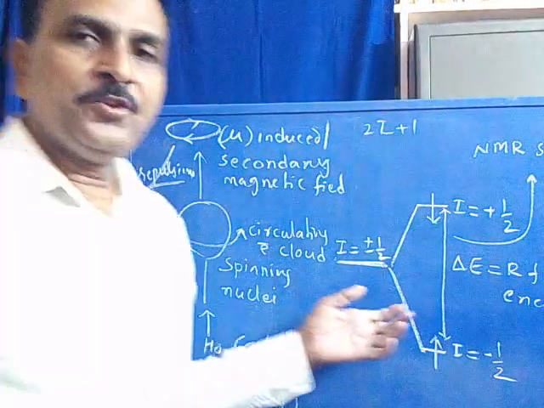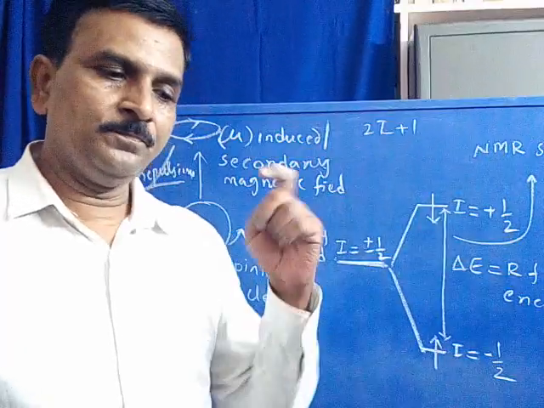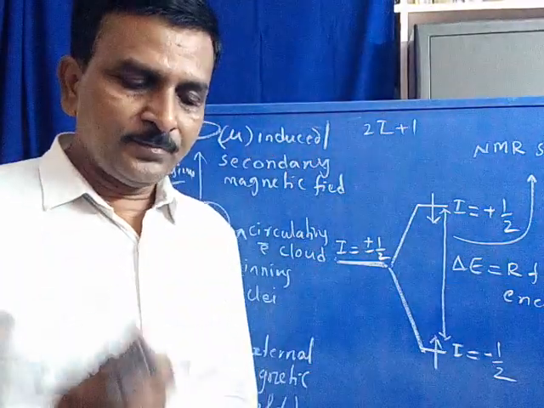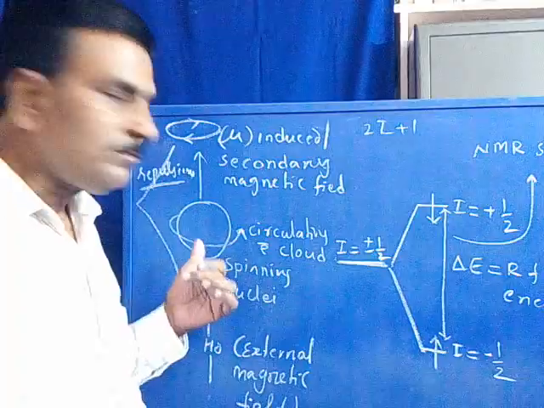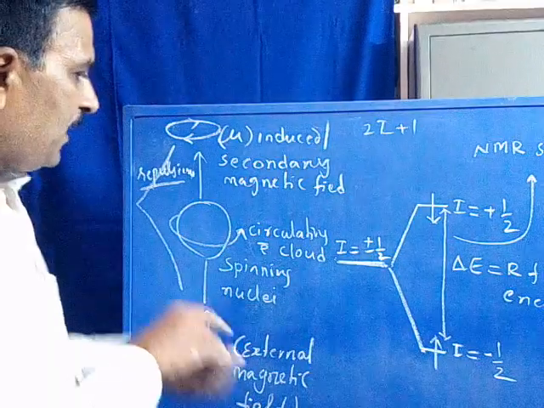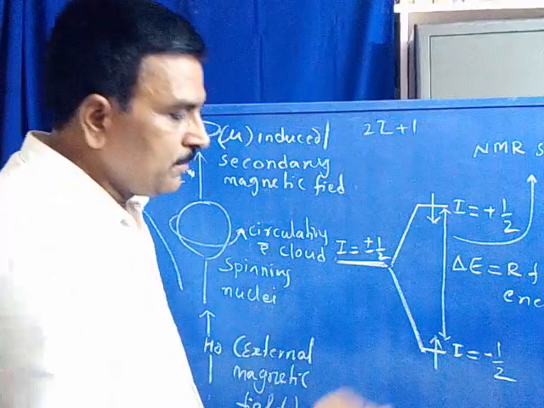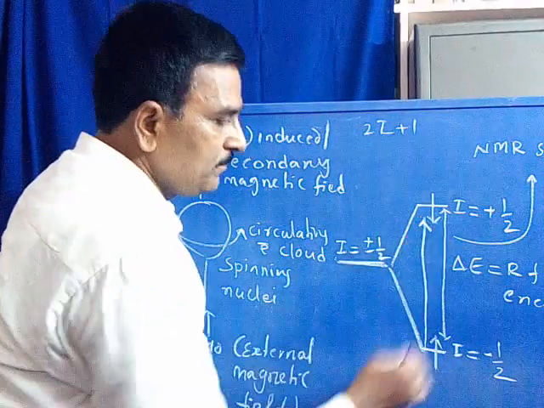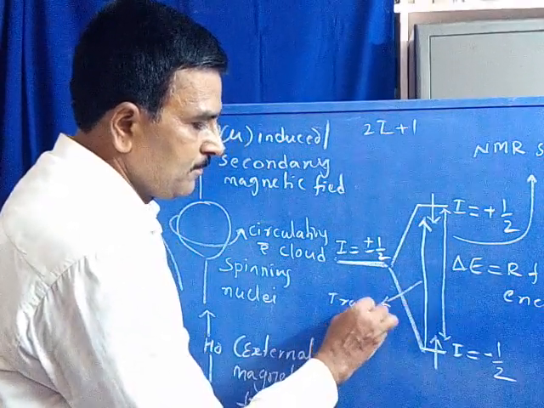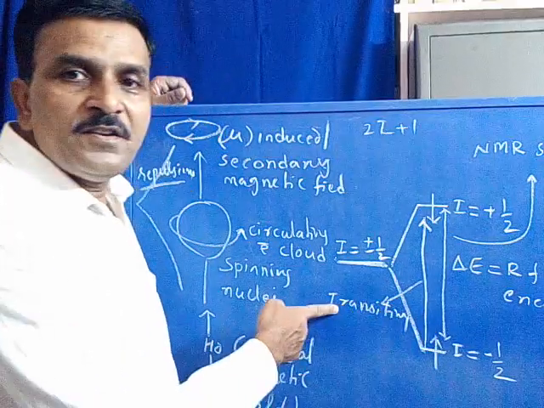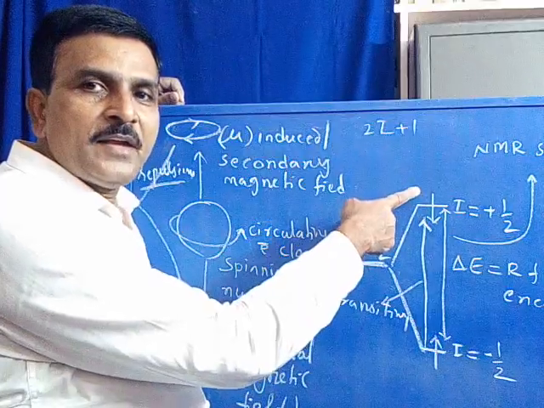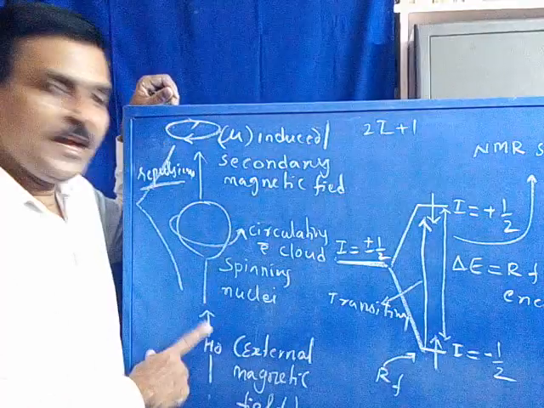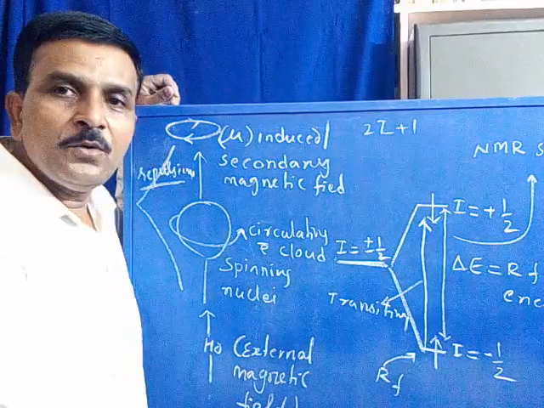Spectrum generated from this principle or this technique is called NMR spectrum. Let us discuss once again the principle, what we discussed in the starting. NMR spectroscopy involves a transition of a nuclear spin from lower energy level to higher energy level by the absorption of radio frequency energy by the spin active nuclei when we keep it in an external magnetic field.